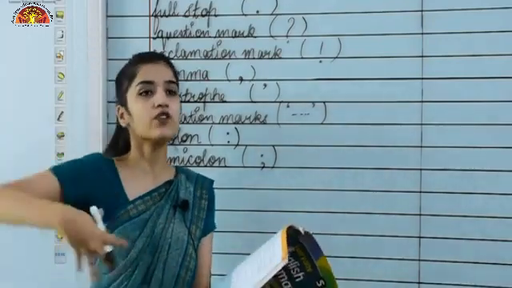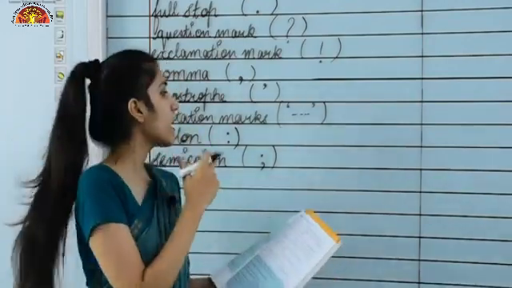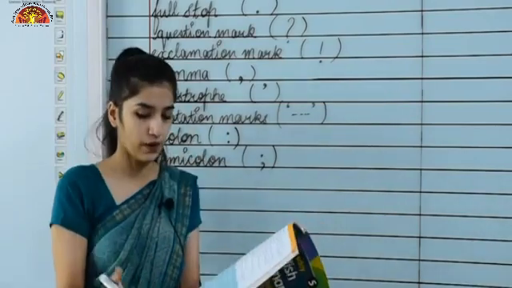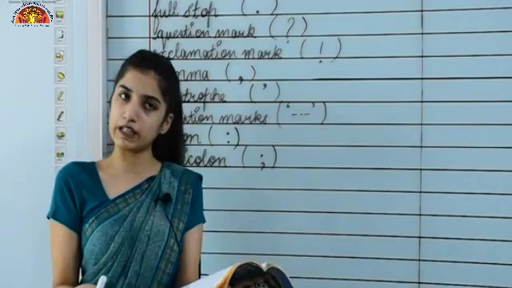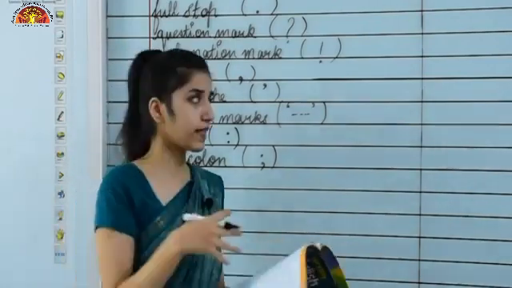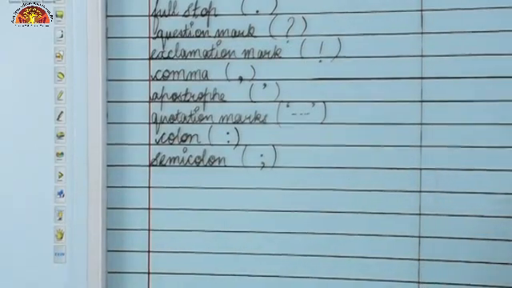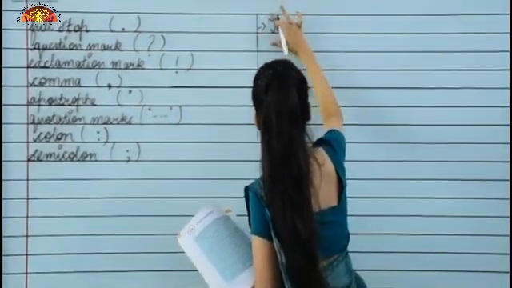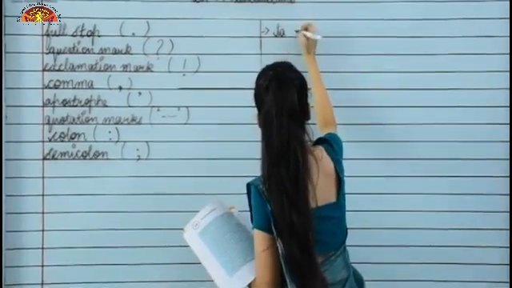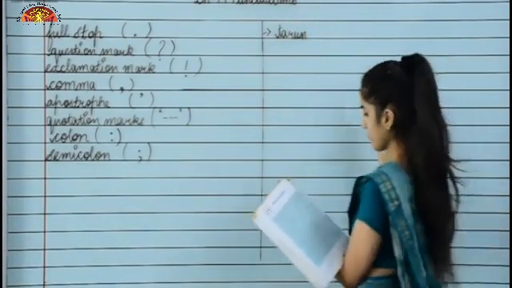So when we are talking about the same person in two sentences, at that time we use a semicolon. You can see some of the other uses also on page number 84 and 85. Now we are writing some sentences related to it, and we will see how they are used. I am writing an incorrect sentence.